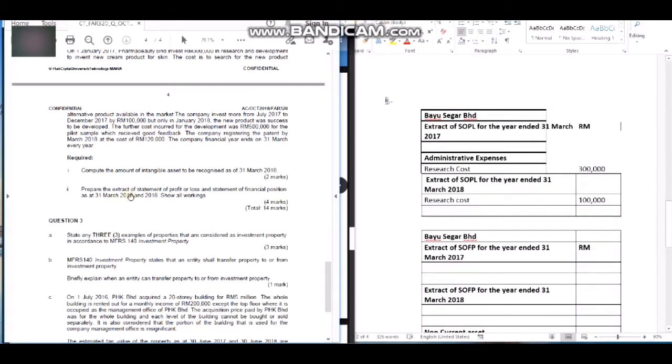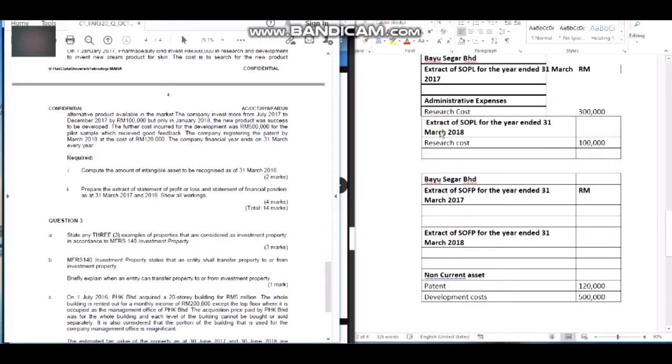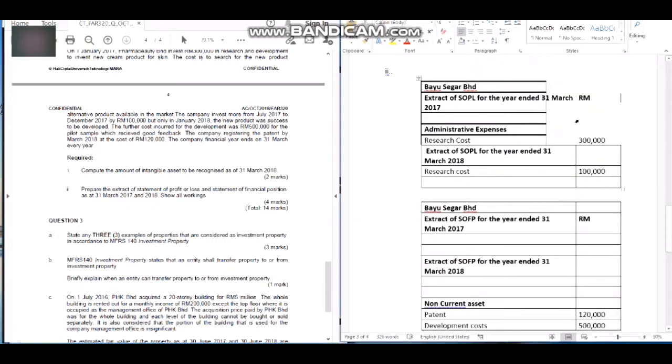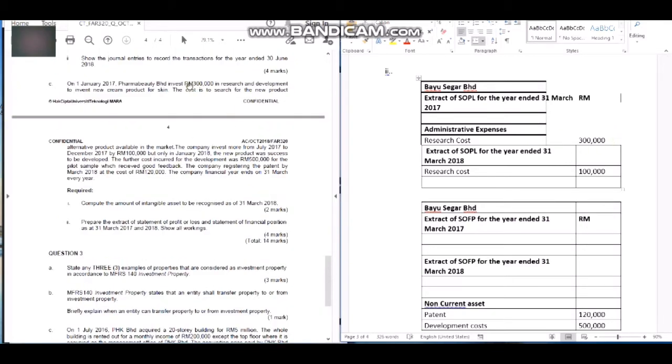Prepare the extract of statement of profit or loss and statement of financial position as at 31st March 2017 and 2018. So basically I'm recording it this way. So research cost is 300,000, which is here. So how to record it in the extract as at 31st March? Pharma Beauty Berhad only invests 30,000, so it goes under administration expenses, which is 30,000.